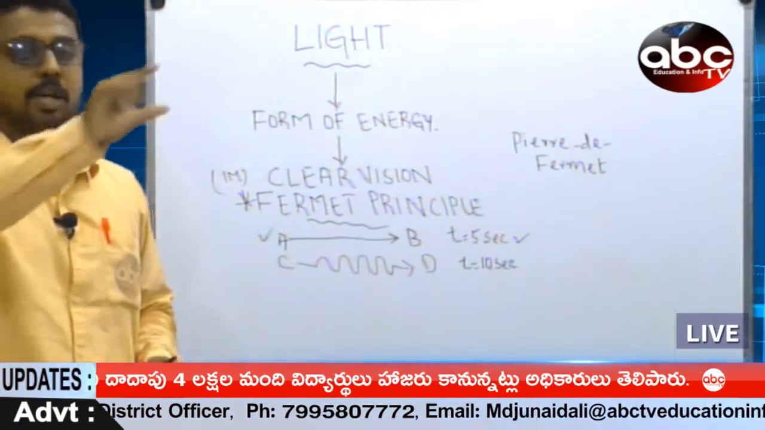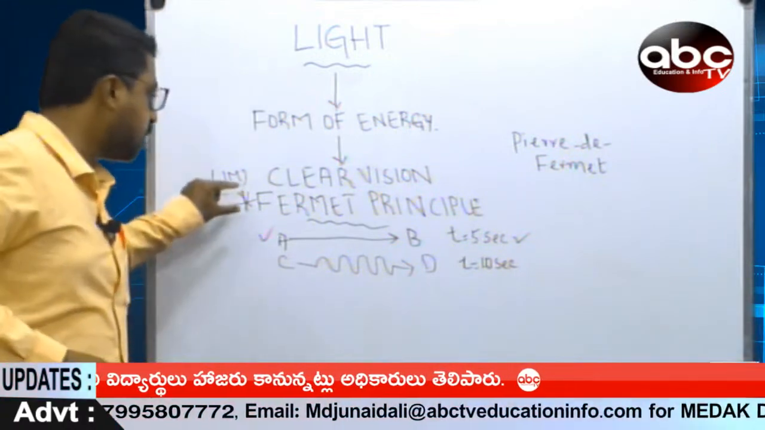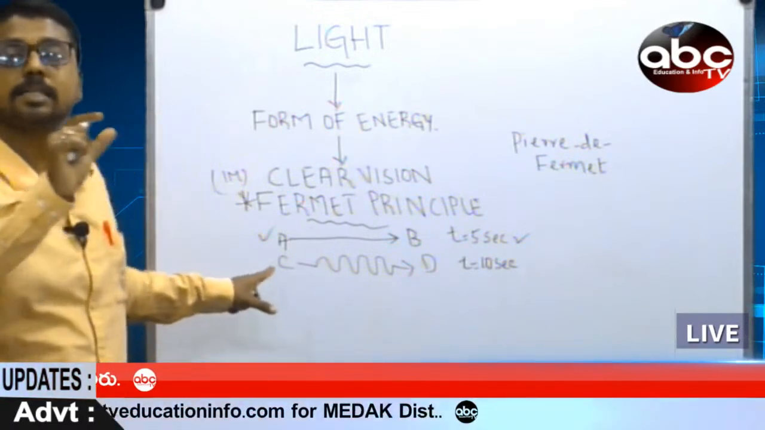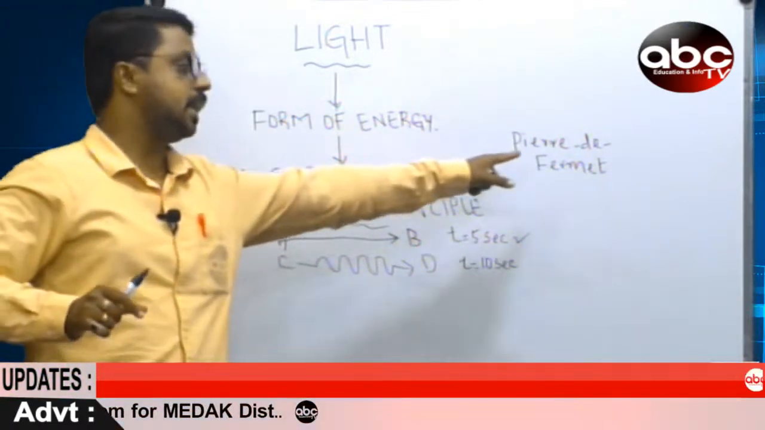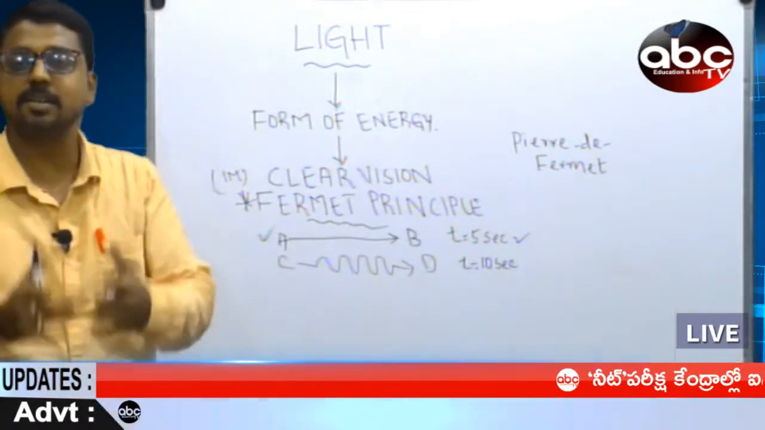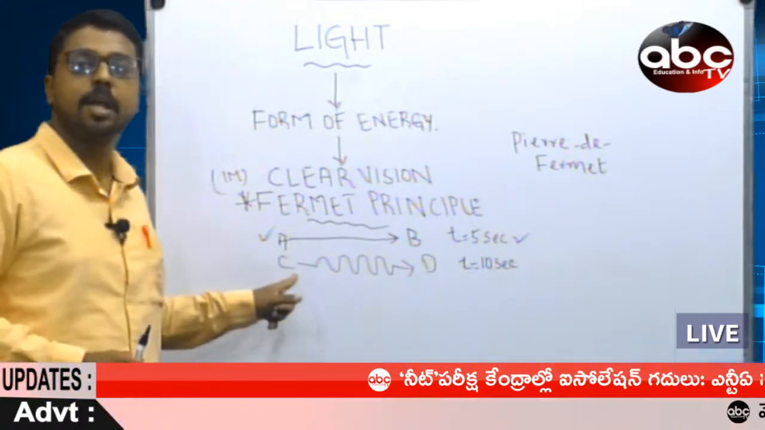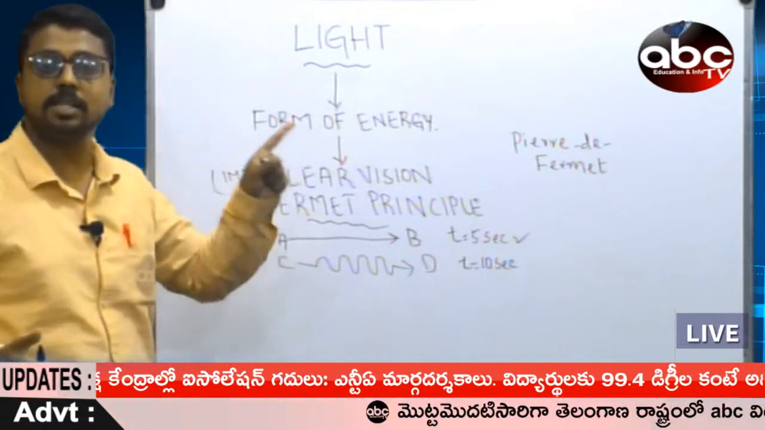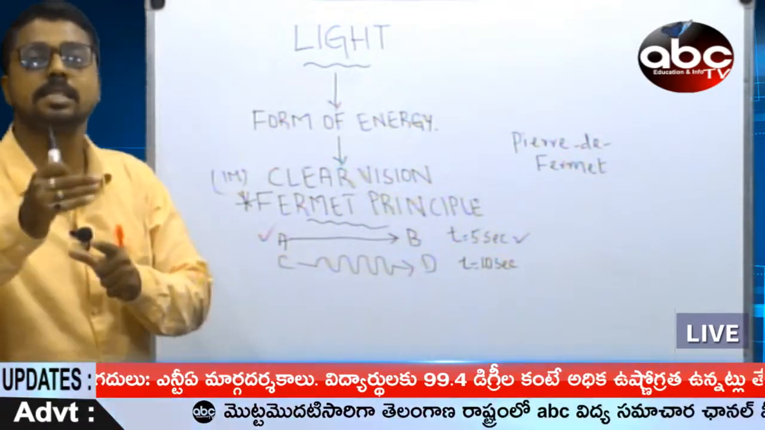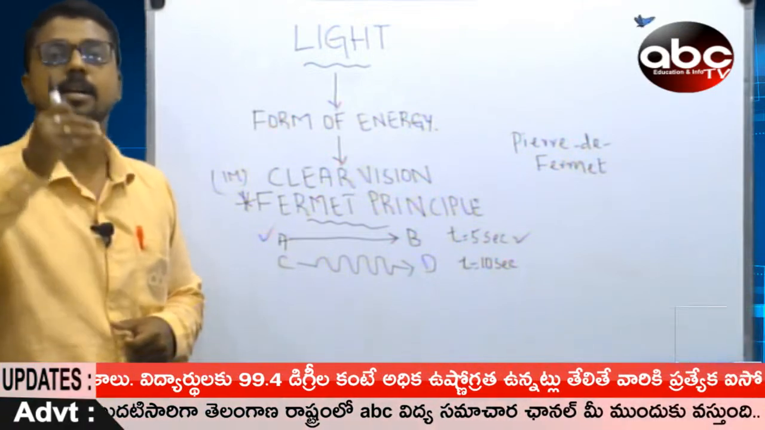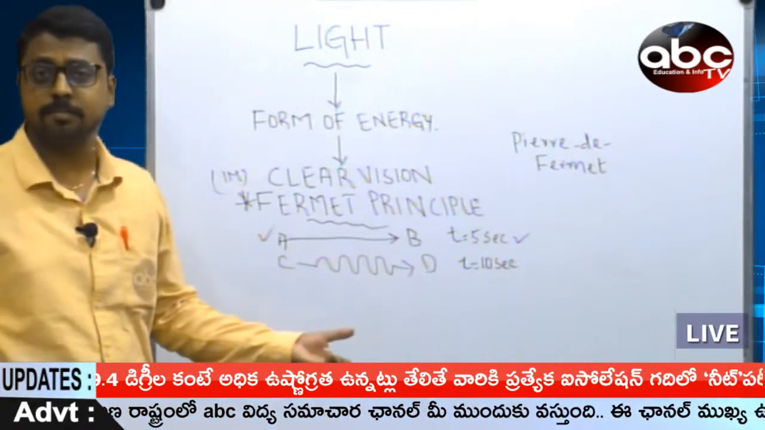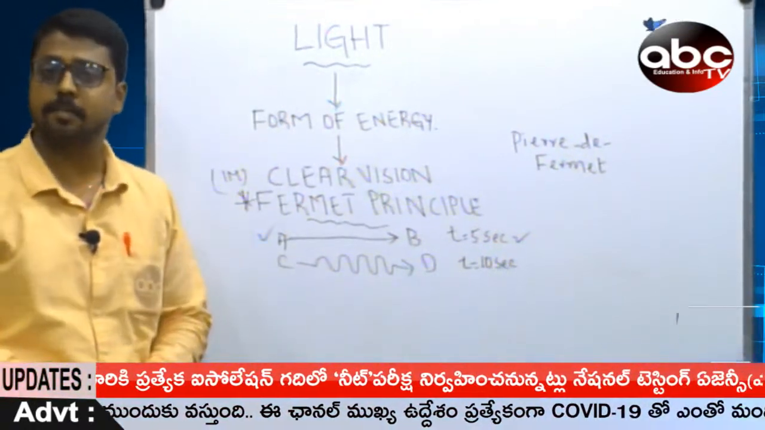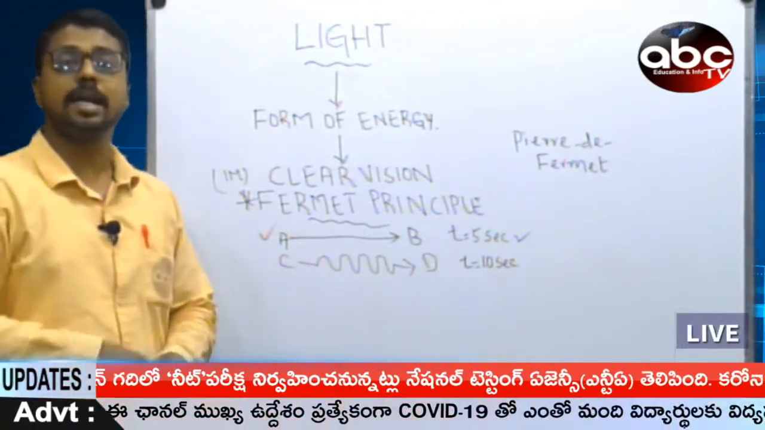The first point, you have to keep a heading, Fermat principle. It was given by a scientist called Pierre de Fermat. The name of the scientist is the first point. Second point, you have to reveal the principle: light travels in a path which takes least time. That ends the answer. Automatically you are going to get 1 mark, no deviation in that.